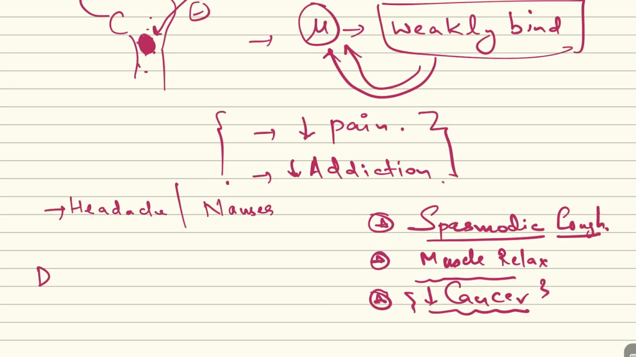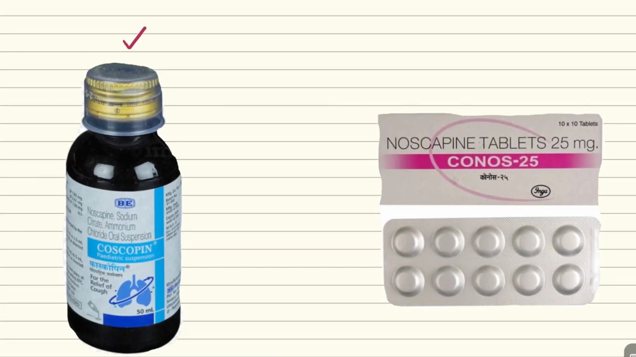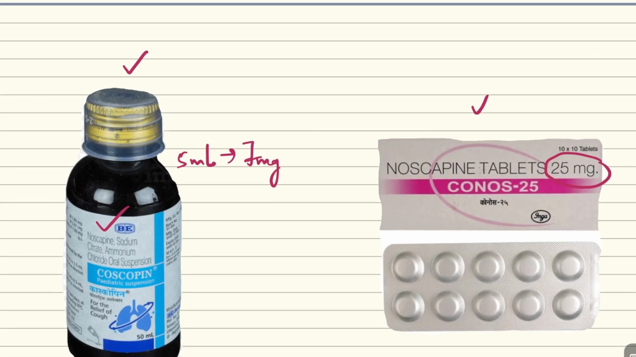About the doses, noscapine is given at a dose of 15 to 30 mg. It comes in the form of syrup as well as tablets. Here we can see the noscapine tablet of 25 mg. For each 5 ml of the syrup, it contains about 7 mg of noscapine. So this was about noscapine, which is a non-opioid antitussive drug.